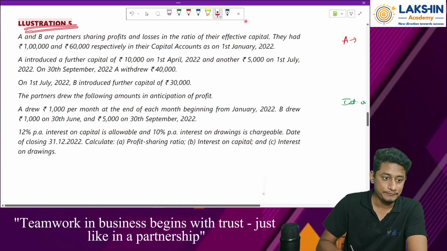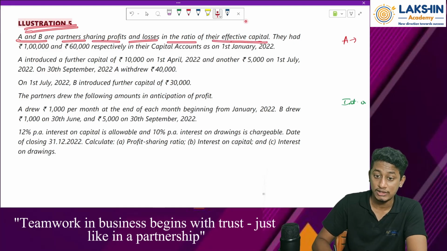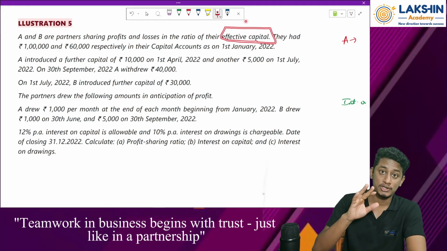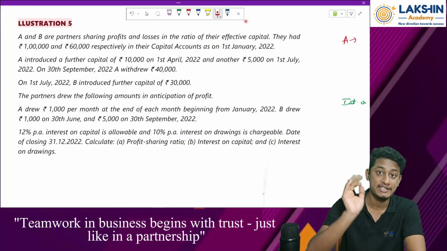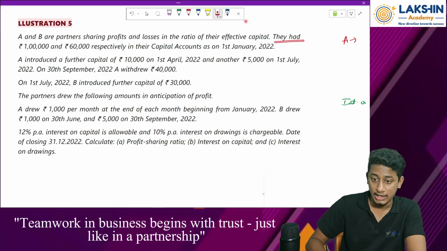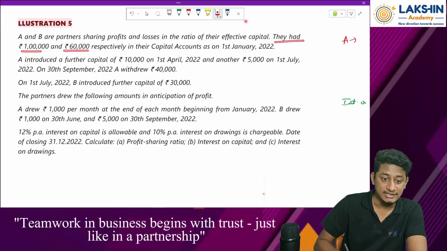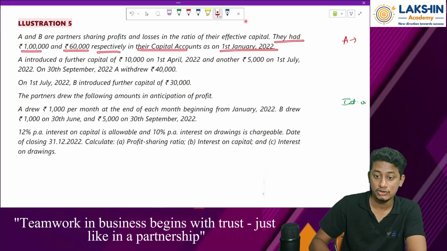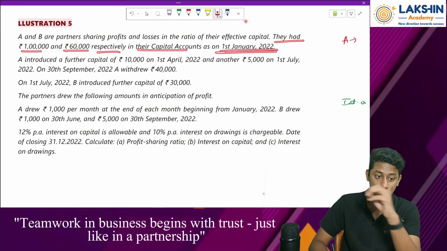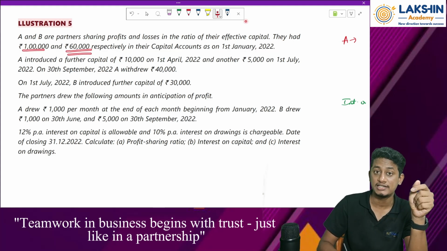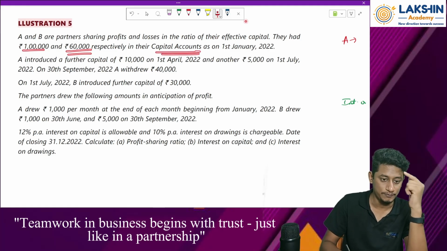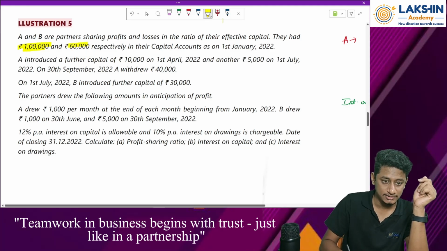Illustration number 5. A and B are partners sharing profits and losses in the ratio of their effective capital. Now what do we mean by effective capital? I will tell you how to compute the effective capital. Assume it to be the average capital during the year. Clear? They had 1 lakh and 60,000 rupees respectively in their capital accounts on 1st of January 2022. Just mark this.